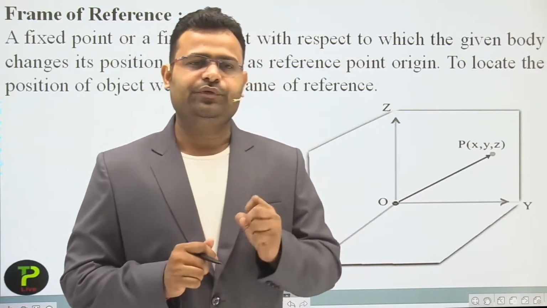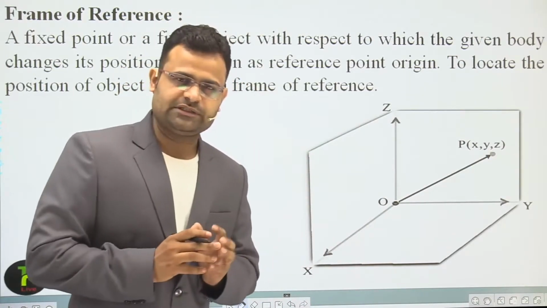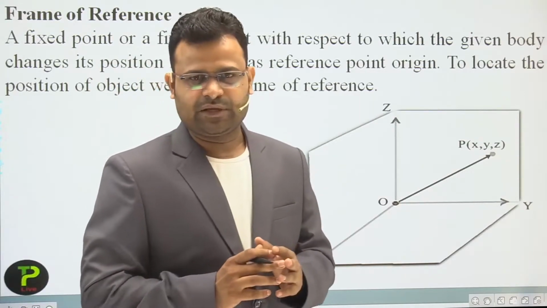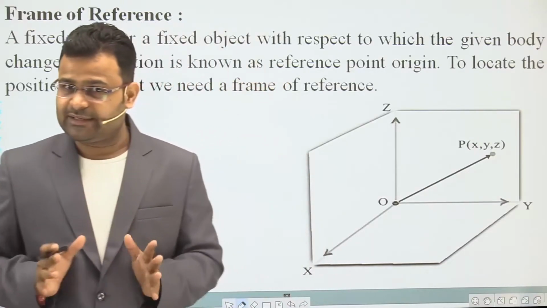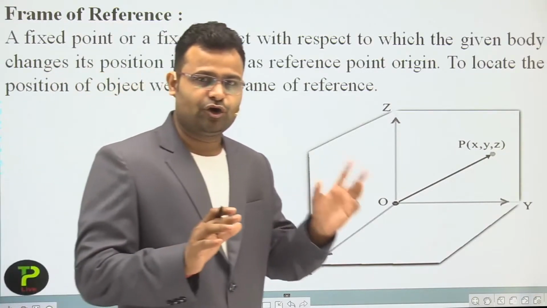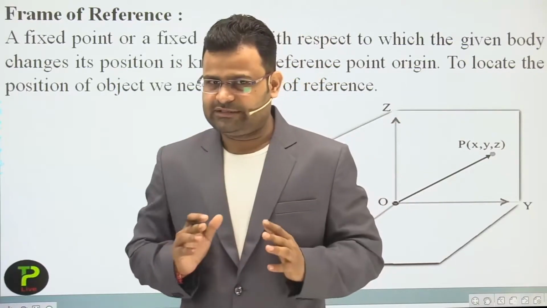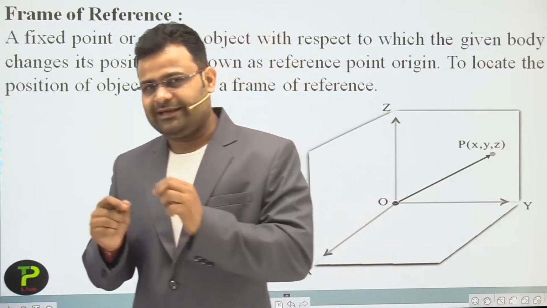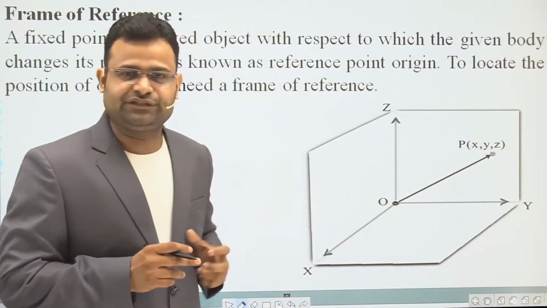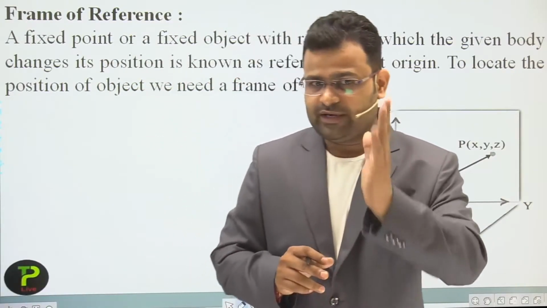If you are moving in some particular direction and sometime your position is 20 meters, after that your position is 60 meters, and we say only 20 meters and 60 meters, with no other word like north, east, south, west, then you are moving in one particular direction. If we say 20 meters east and 20 meters south and after that 20 meters in some other direction, then you are changing direction, meaning you are not moving in one particular direction.